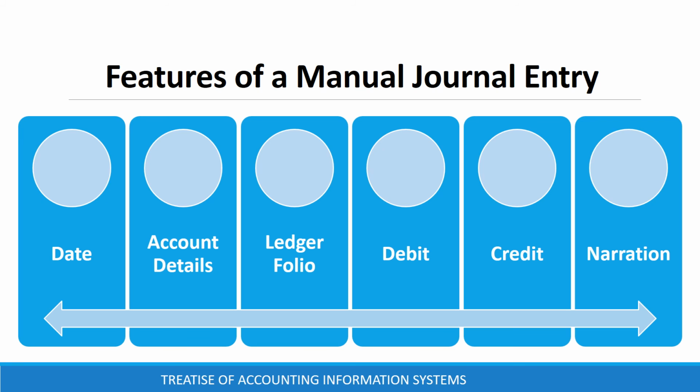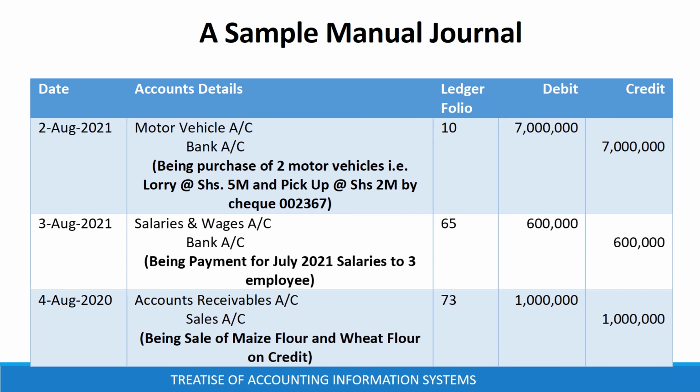Features of a manual journal entry transaction are date of the transaction, accounts detail, ledger folio, debit amount, credit amount, and a narration, that is, a brief description of the transaction. From this sample manual journal, we are able to see there is transaction date, accounts detail, ledger folio, debit amount, credit amount, and the narration.